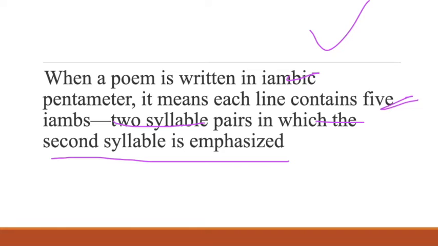Pentameter means 5 feet, 1 foot equals 2 syllables. So how many syllables will be there in pentameter? 10 syllables, 5 feet.